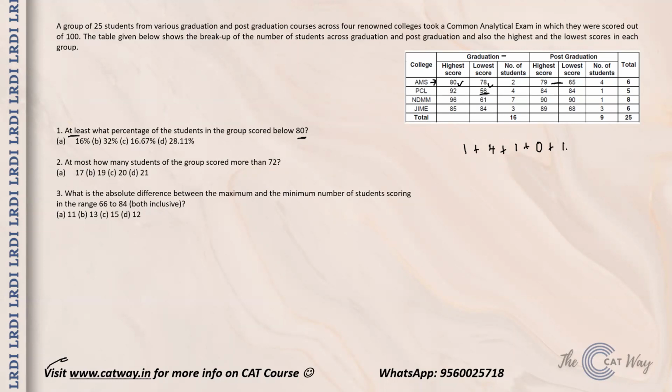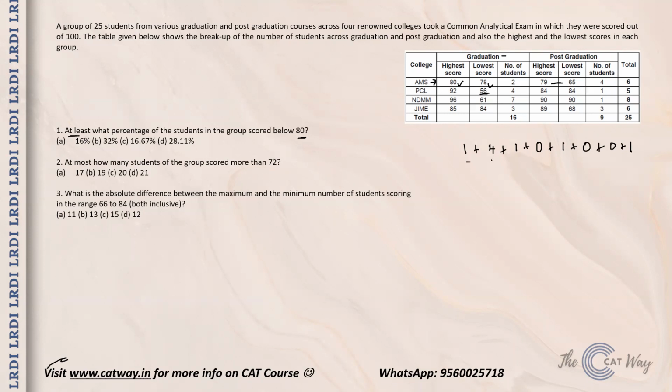There is one guy who scored 61. But about the remaining six guys, you have no idea what their scores are. So you cannot consider them, because you only have to take the definite cases. Then in post graduation NDMM, there is only one guy, so you get zero from here. Then JIME, you have the lowest score of 84, so there is no one coming in from graduation. And in post graduation JIME, you have at least one person at 68. About the other one, one is at 89, and about the third person that is left, we do not have any idea, so we cannot count him.